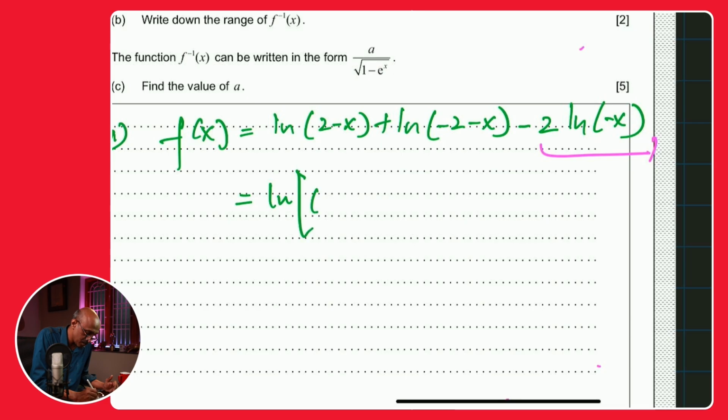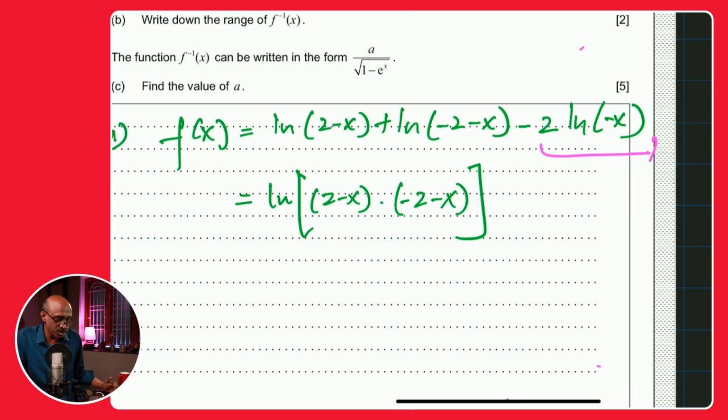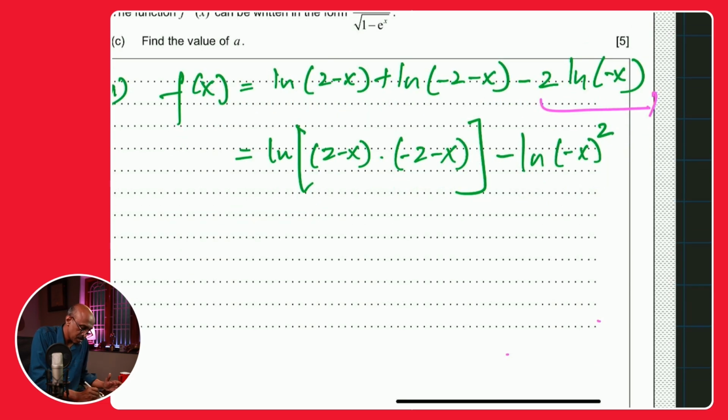You can write this as ln of 2 minus x times negative 2 minus x, combining the first two terms only. What I was trying to do initially was see whether I can put all three terms combined in one step, okay? Basically, the first thing that needs to be done is you need to write it like this first. The power rule needs to be applied first on the third term before you then combine, okay? So when you combine all, now you've got the first two terms combined as that term. The third term has to be written like this, the power rule, before you can bring it on and write it as one single term.